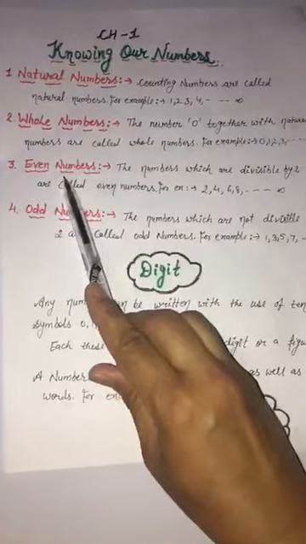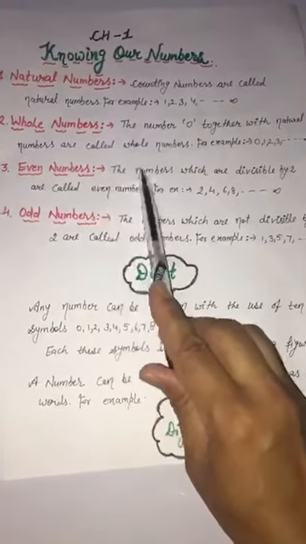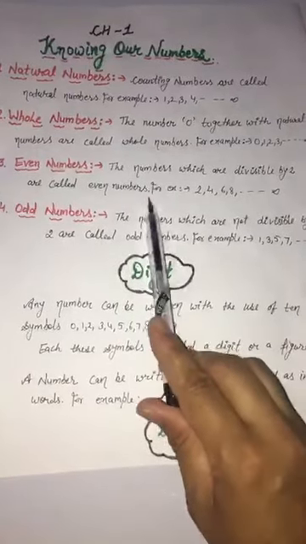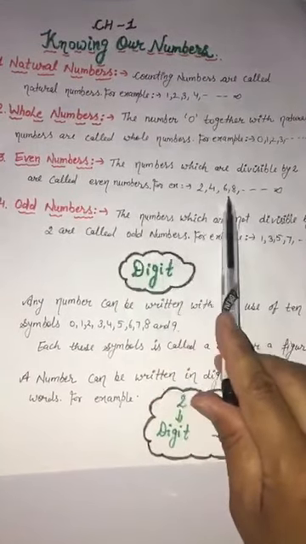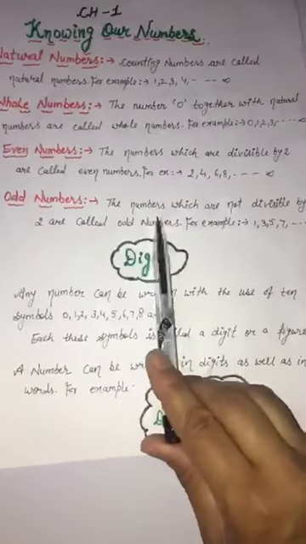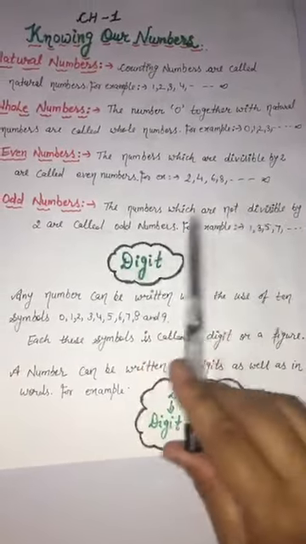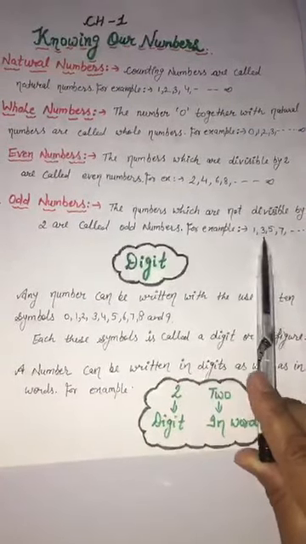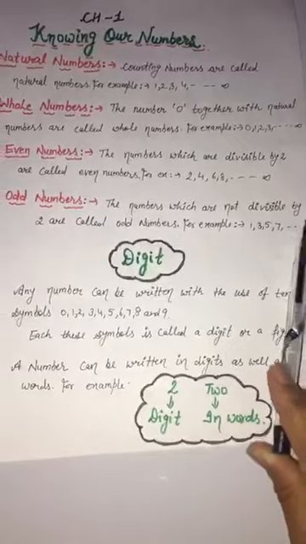Third is even numbers. What are even numbers? The numbers which are divisible by 2 are called even numbers. For example, 2, 4, 6, 8 up to infinity. Odd numbers: the numbers which are not divisible by 2 are called odd numbers. For example, 1, 3, 5 up to infinity.